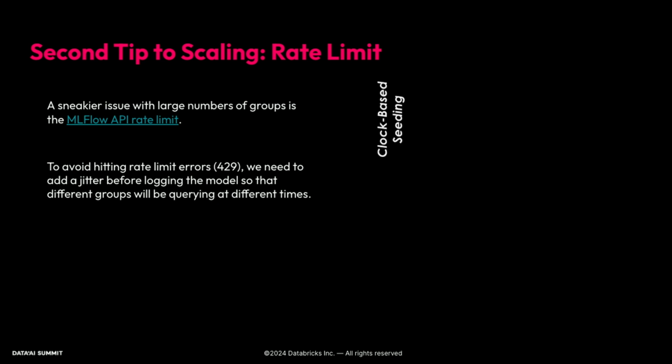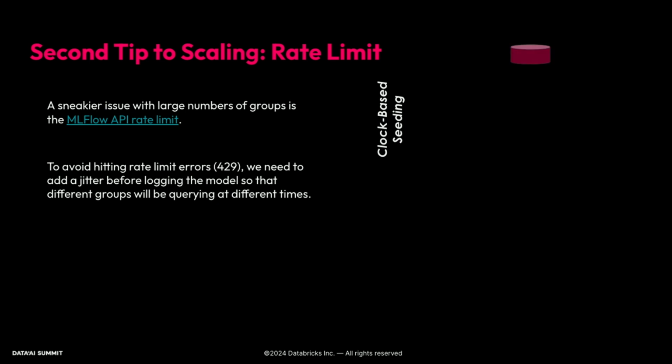So the idea here is that inside our UDF, we need to add some kind of random jitter so that we are spreading out our logging over time and don't hit the rate limit. But the first issue with that, we might think, okay, I'm just going to get a random number and wait for some random amount of time before logging. And you can do that, but most random number generators will pull their seed from the clock time.